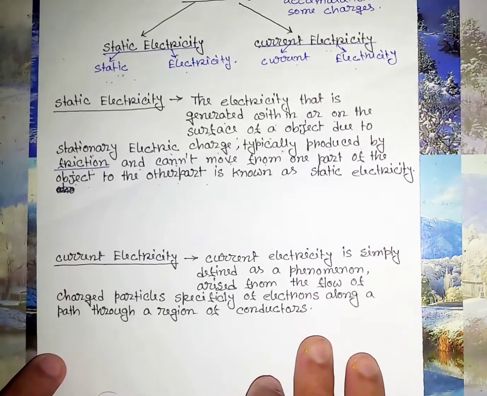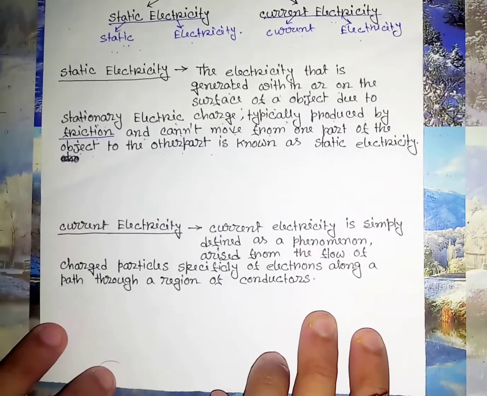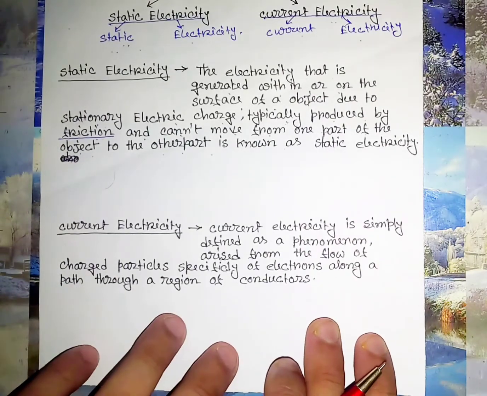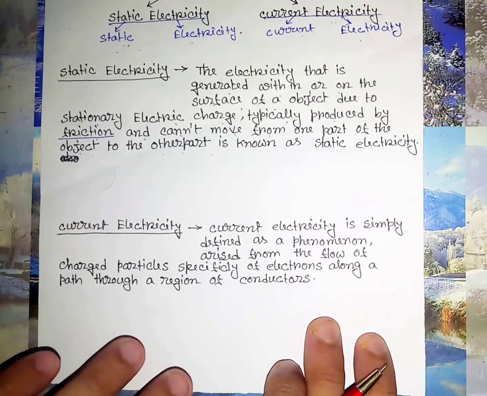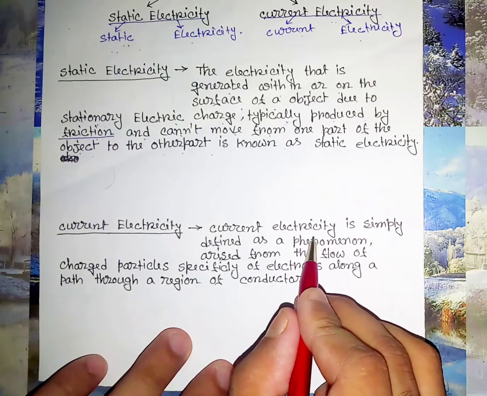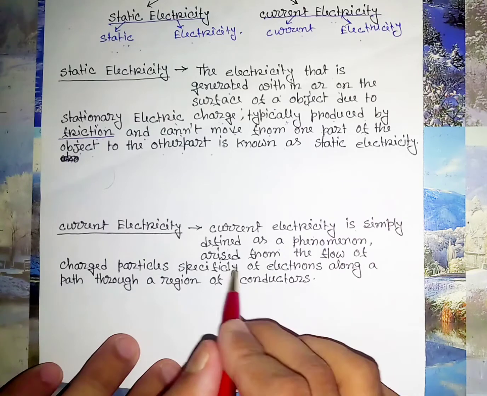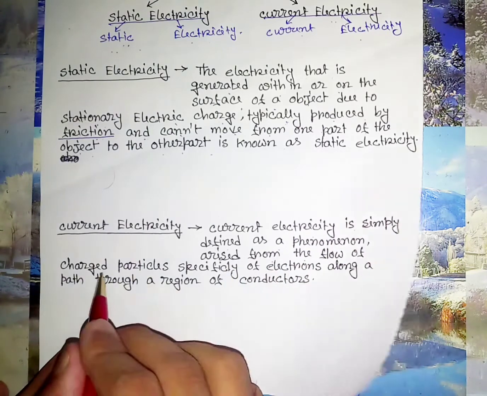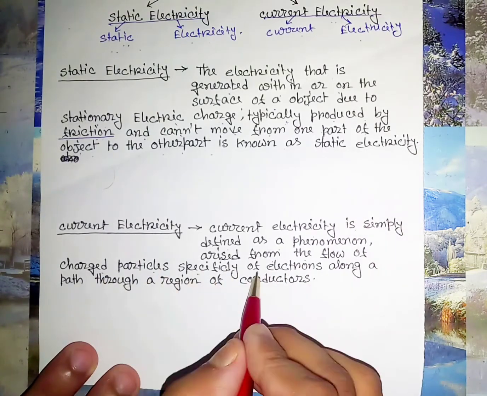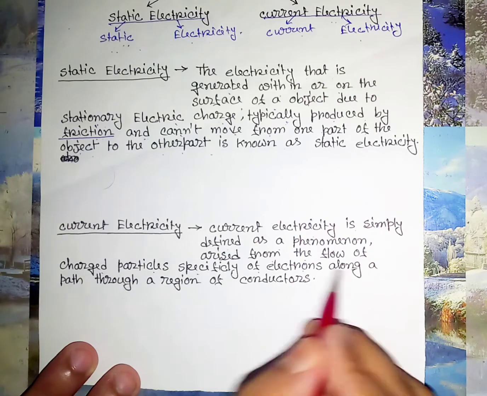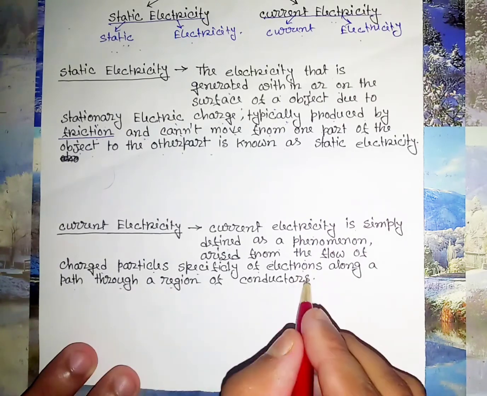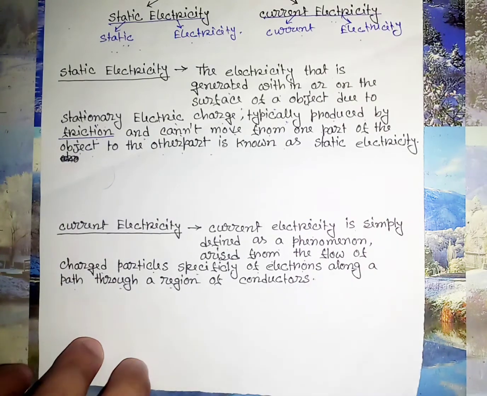Now, come to current electricity. What is the proper definition of current electricity? Current electricity is simply defined as a phenomenon arising from the flow of charged particles, specifically of electrons, along a path through a region of conductors. That means, what is the reason of current electricity?